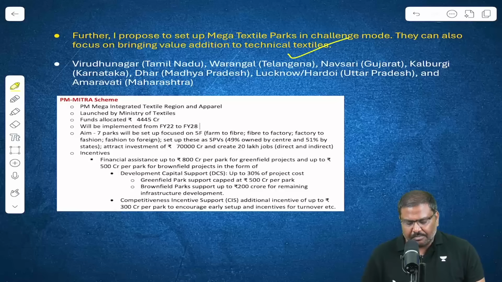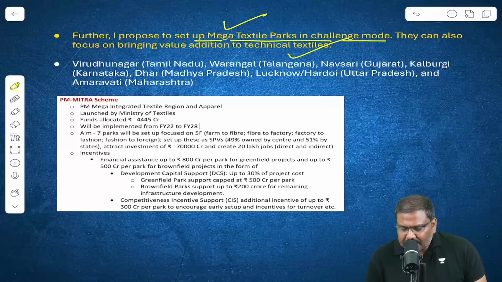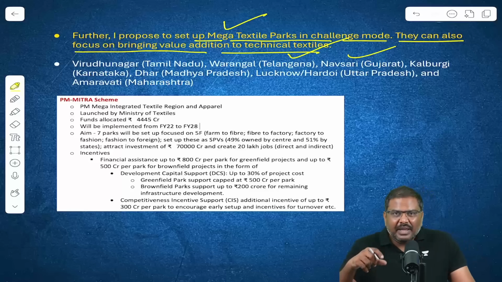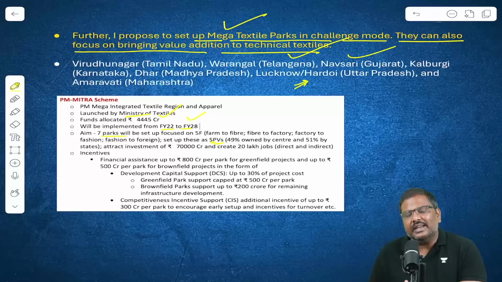Please look at the important points. The Finance Minister has set up mega textile parks in the challenge mode. They can focus on bringing value addition to technical textiles. So in that particular context, the PM MITRA initiative was mentioned. So these are the 7 places where the 7 parks have been proposed. It will be implemented by the Ministry of Textiles, from financial year 22 to financial year 28. Under this, an SPV will be set up which will be owning the textile park.